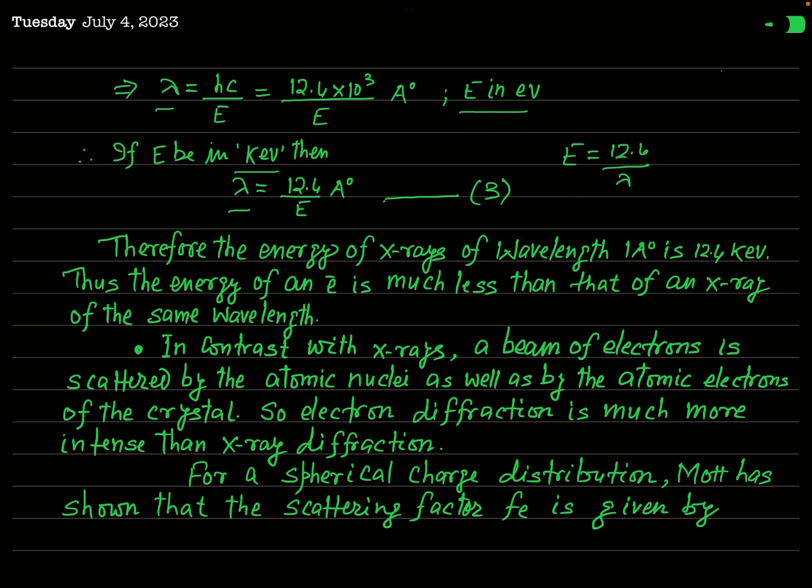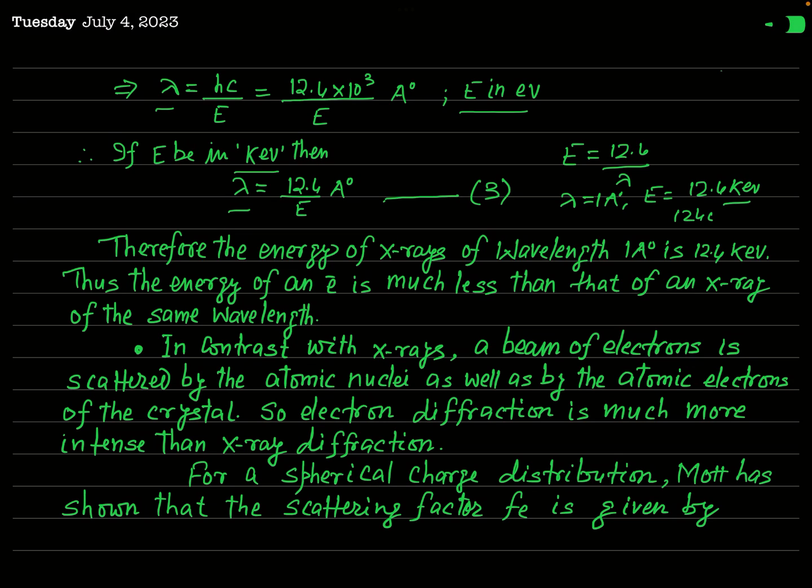So if we take lambda equal to 1 angstrom, then what will be the energy? Energy will be equal to 12.4 kilo electron volt. Mark this, kilo electron volt. Or you can say 12,400 electron volt.